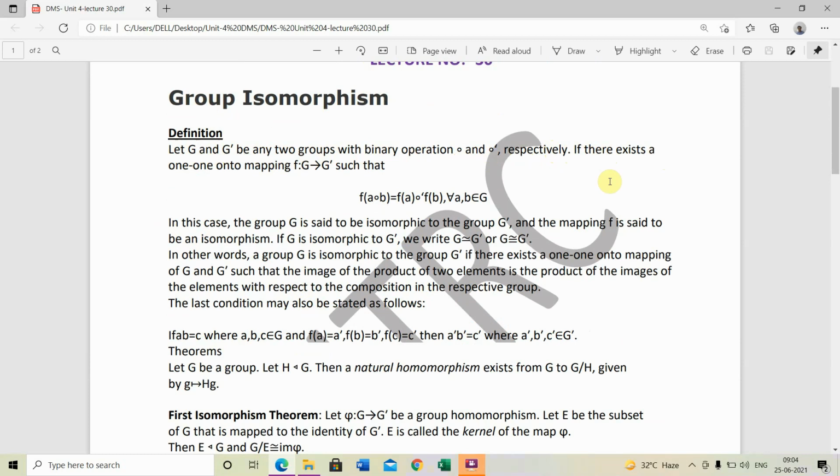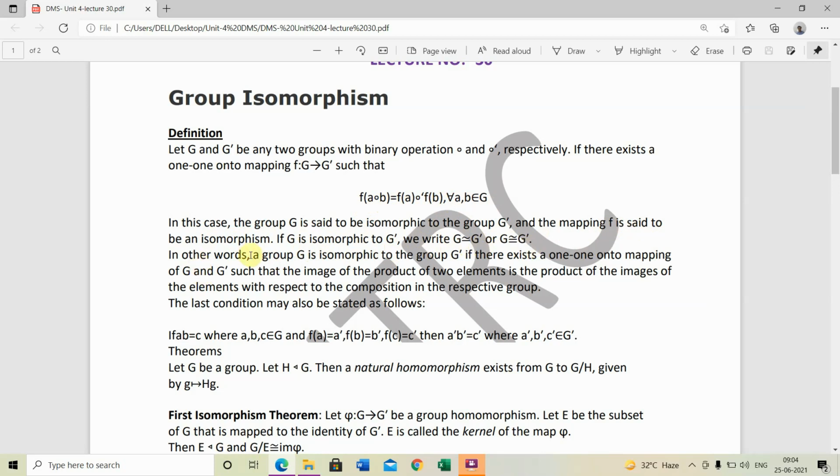If there exists a 1-1 onto mapping f: G tends to G dash such that f(a O b) equals f(a) O dash f(b) for all values of a, b belonging to G, in this case the group G is said to be isomorphic to the group G dash, and the mapping f is said to be an isomorphism. If G is isomorphic to G dash, we write G isomorphic G dash this way.